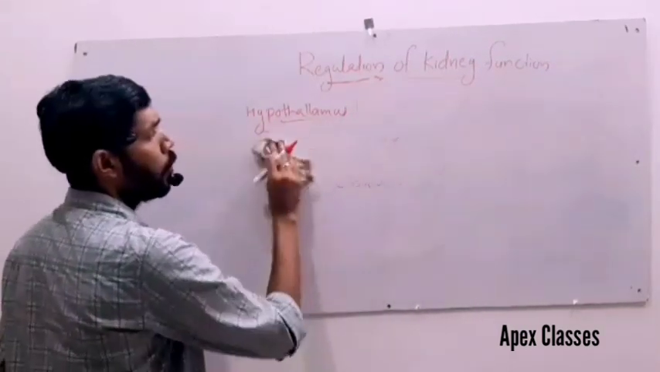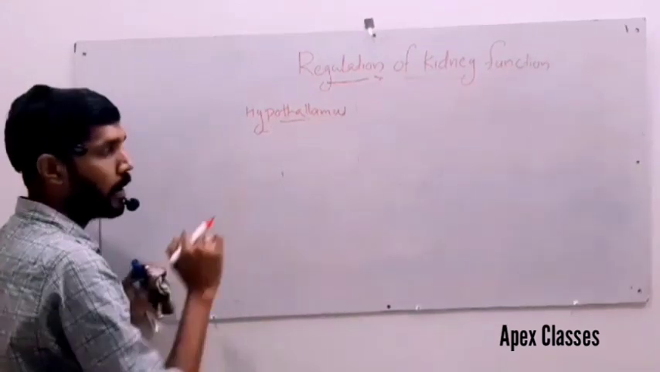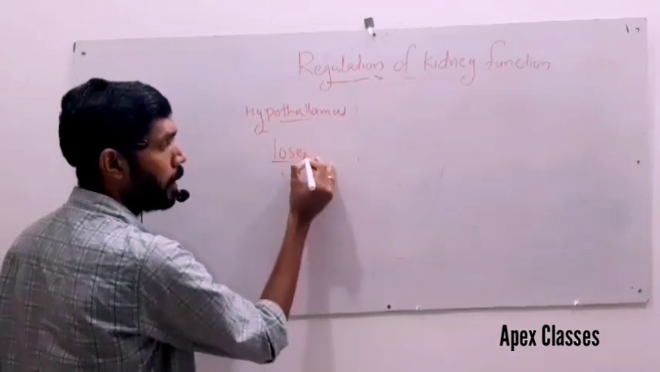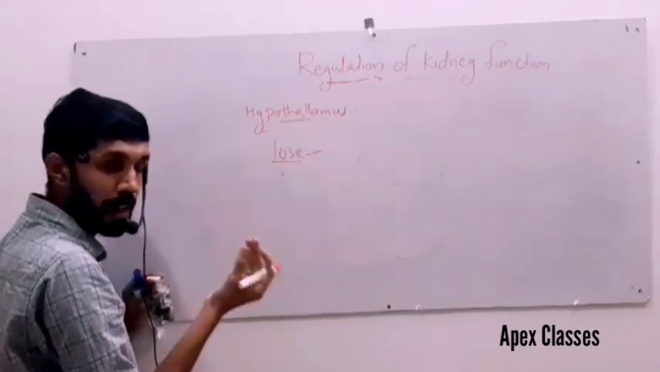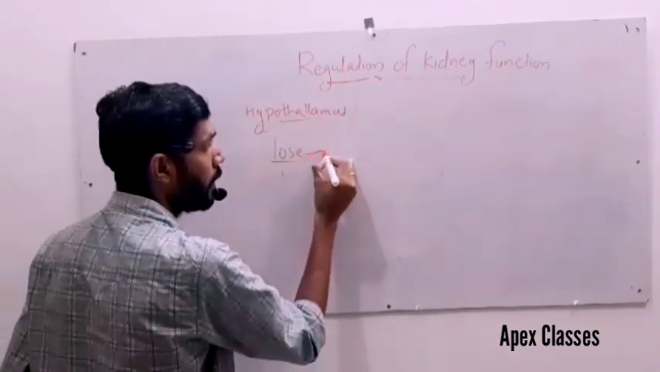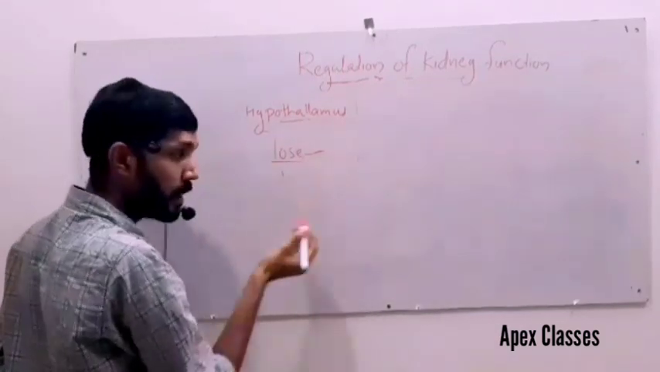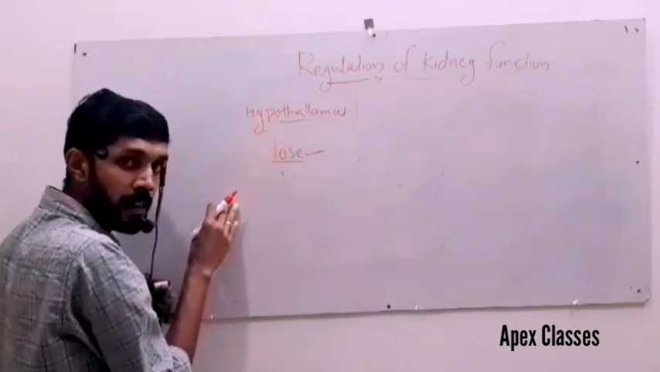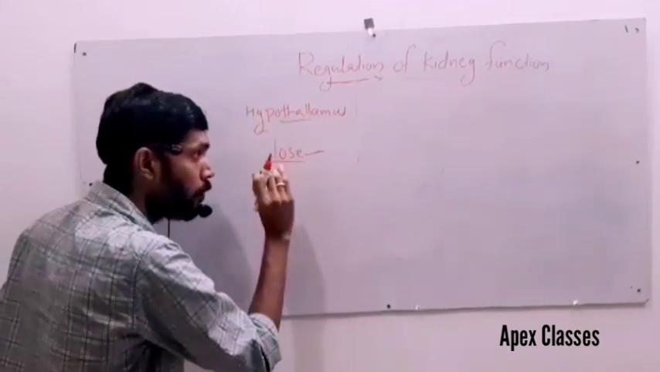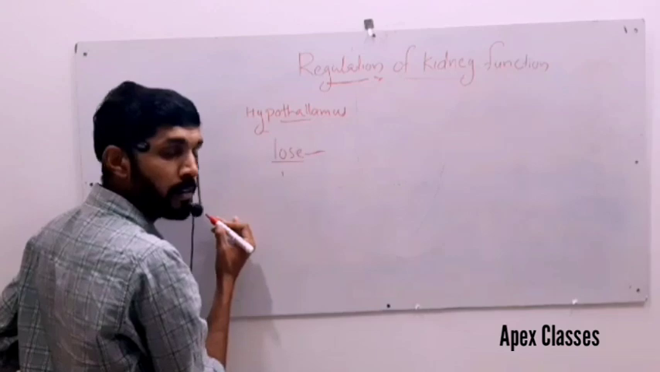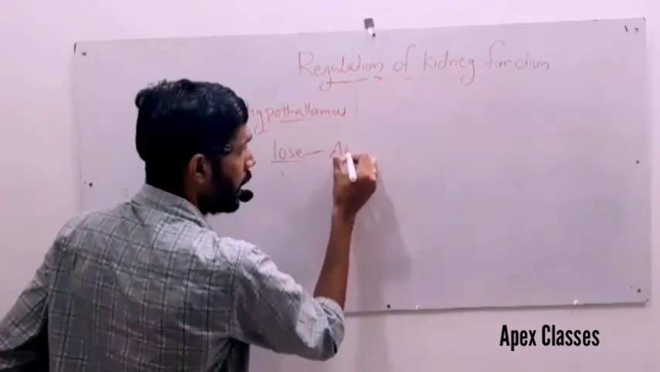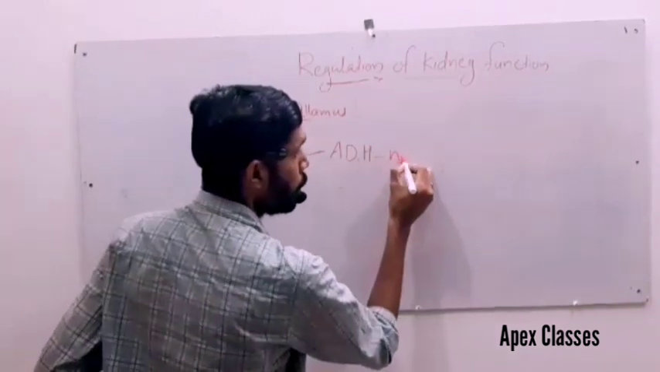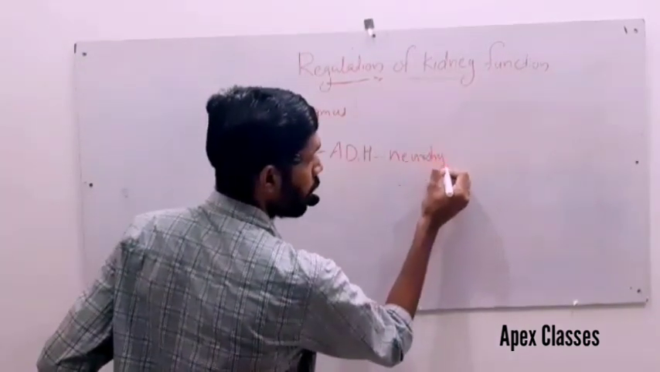An excess loss of body fluid. We are coming to the point. Excess loss of body fluid, maybe you may just think about sweating. Excess loss of body fluid can activate the hypothalamus. Any changes that occur in the body are why the hypothalamus is activated. The loss of body fluid can activate the hypothalamus to release ADH, antidiuretic hormone, from the neurohypophysis.